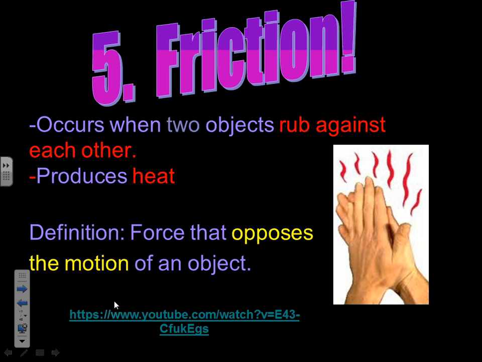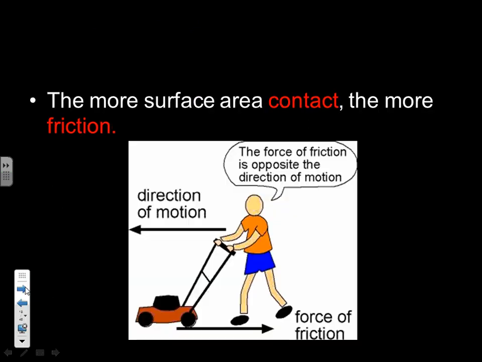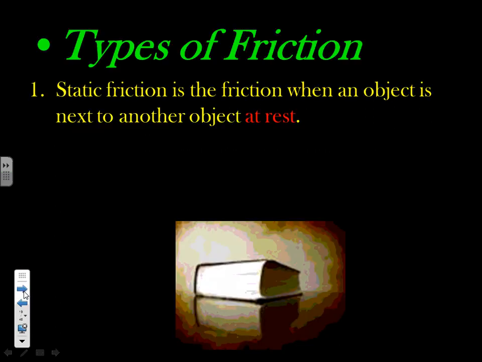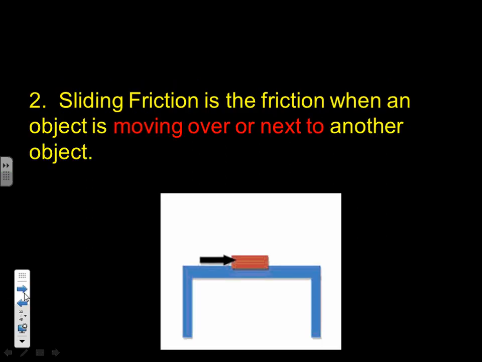If it rubs against air at a really great velocity, speed, it's going to accelerate because of gravity. It's going to burn up. So the air is going to touch that and produce heat. The more surface area contact, the more friction. So friction can be static friction, when an object is next to another object at rest. Static just means to not move. So static friction is things that aren't moving.